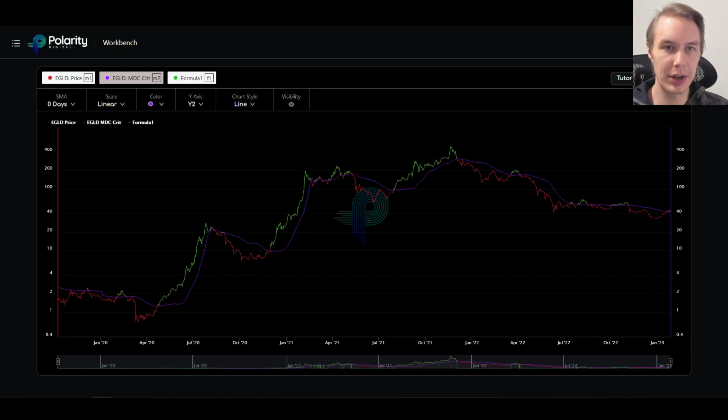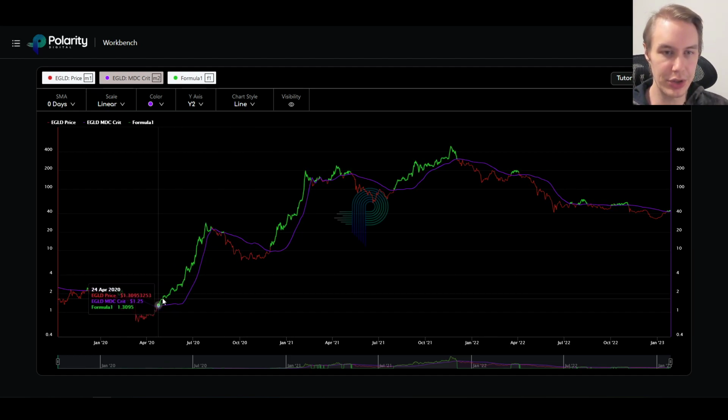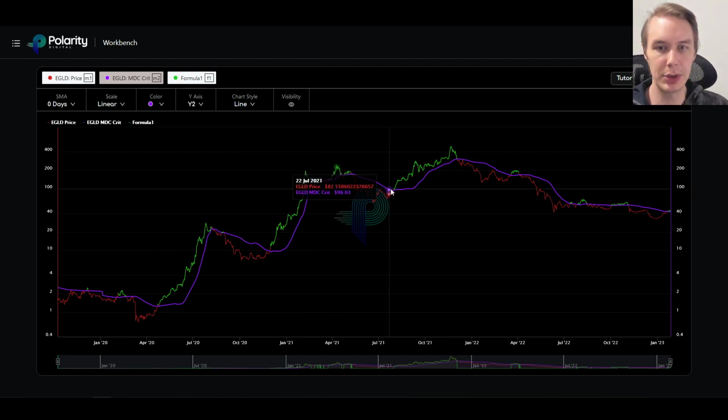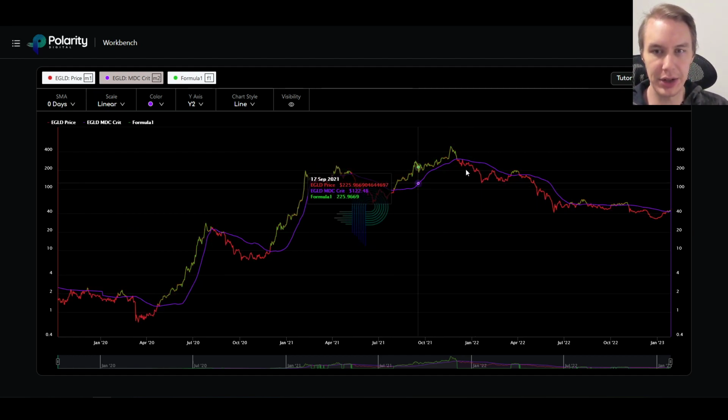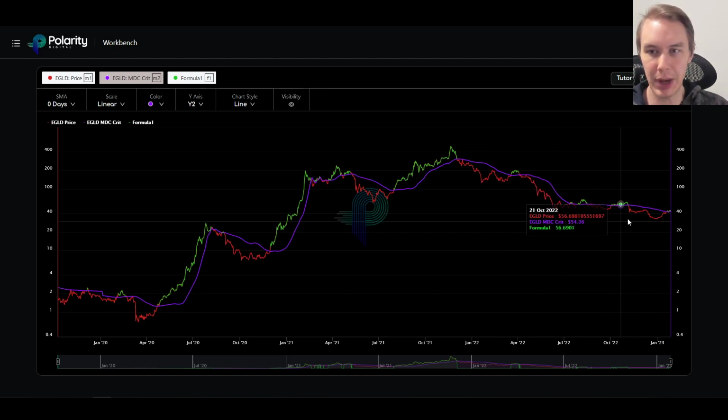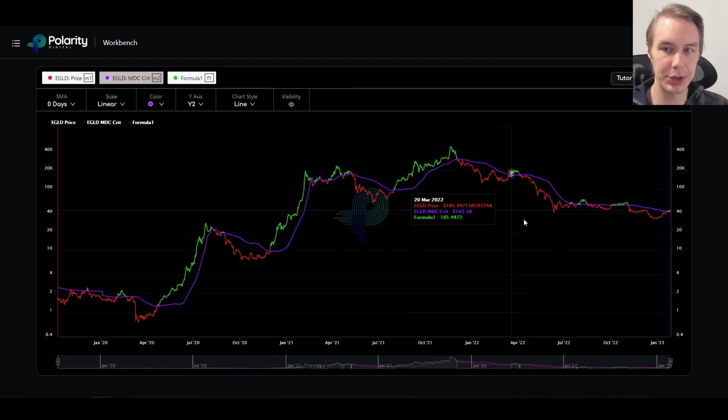So another model that I wanted to talk about quickly as well was the market direction classifier, or MDC. And this is our trend indicator. And so basically what this model does, if you're not familiar, is it creates this critical level. That's this purple line on this graph. And basically if the price flips above that level, that's bullish. And then you can see these big explosive moves to the upside. And if you flip below the critical level, then you can get these really nasty moves back down to the downside. And we've seen that multiple times.